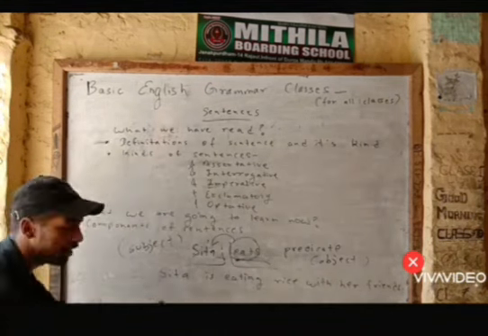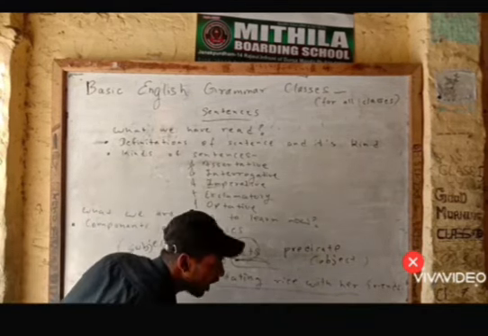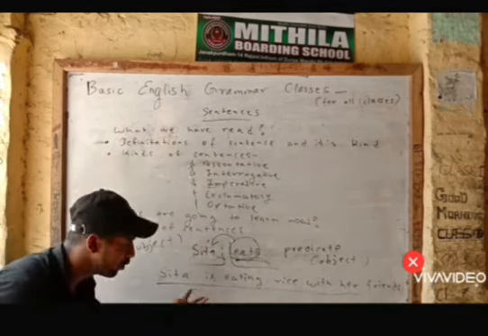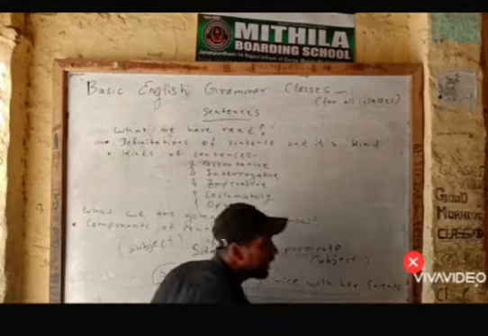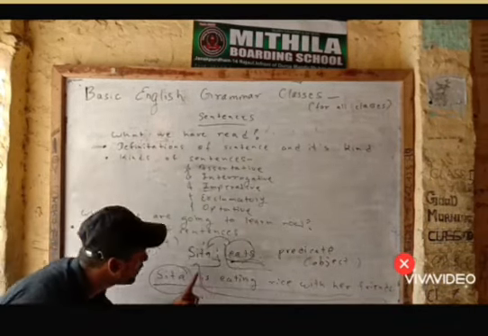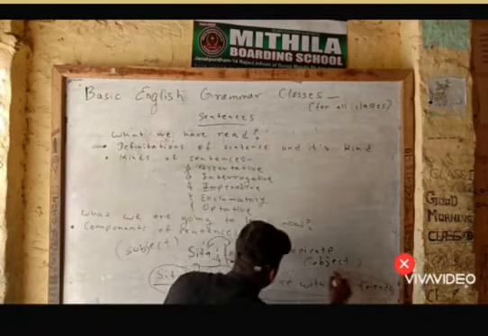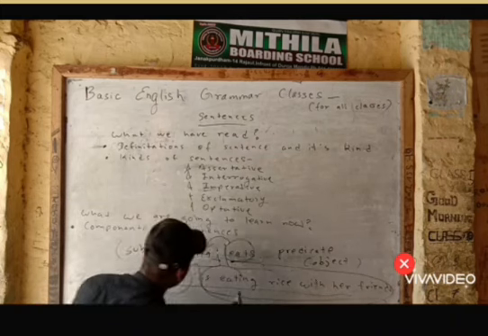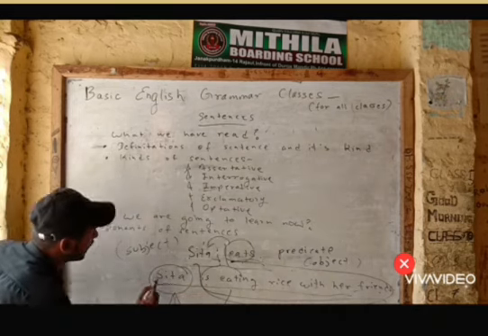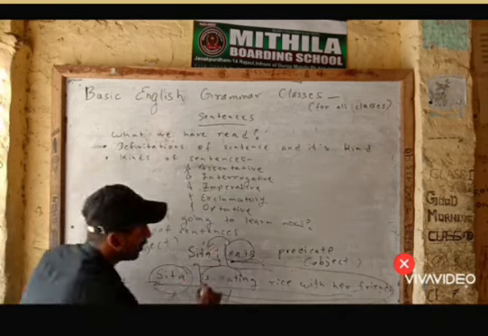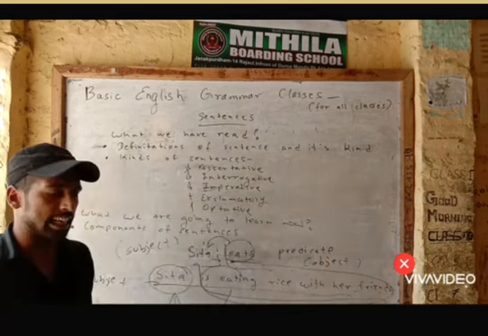In more detail, you can read here what I have written. Sita is eating rice with her friend. Here there are not two words, here there are a number of words, but the subject is only one, which is Sita, because all of the sentence after that is dependent upon Sita. There is nothing to do with is eating rice with her friend. All these things, is eating rice with her friend, are dependent upon Sita. Okay. So Sita will be the subject and the whole remaining part will be the predicate. That is the object of the sentence.